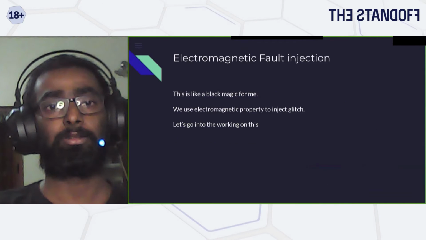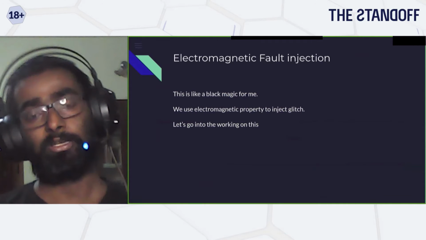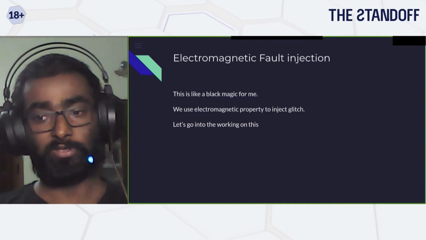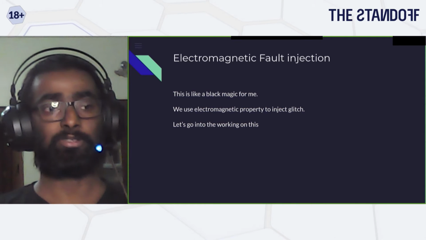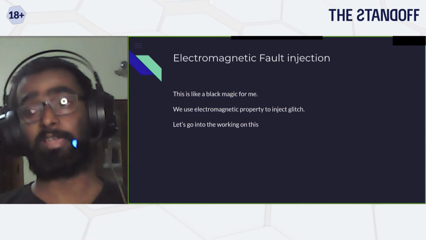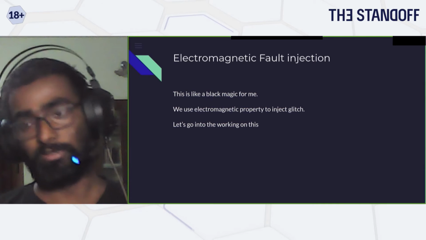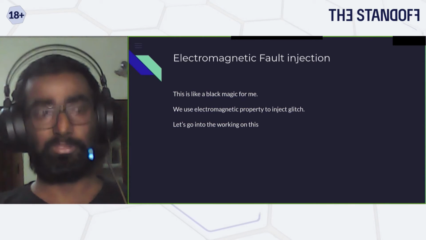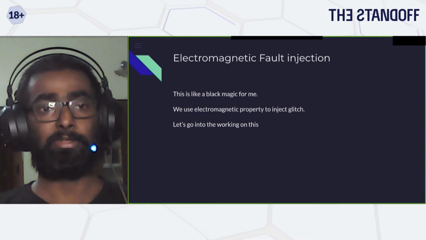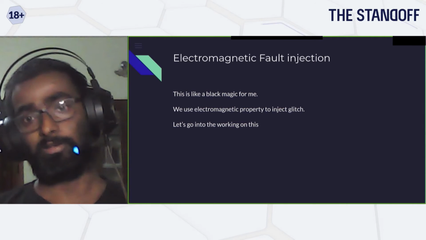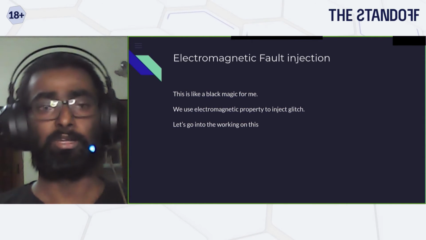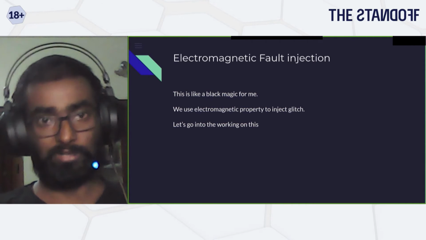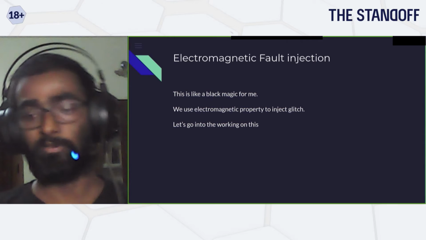So next is something which I am more interested in. That is electromagnetic fault injection. So far we have talked about all kinds of fault injection where the user needs physical access to it. For example, for voltage glitching or clock glitching or even NAND, an attacker should actually open the device and then, let's say, connect some wire to it or do some tampering with it. So there is another way. By using an electromagnetic field, you can also inject these faults.